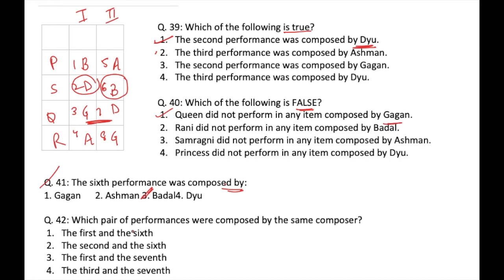And the last question is, which pair of performances were composed by the same composers? So the first and sixth performance is composed by Badal, hence A, that is the first choice, will be my answer. The rest of the following are false. Second and sixth, first and seventh, and third and seventh are all performed by different composers.